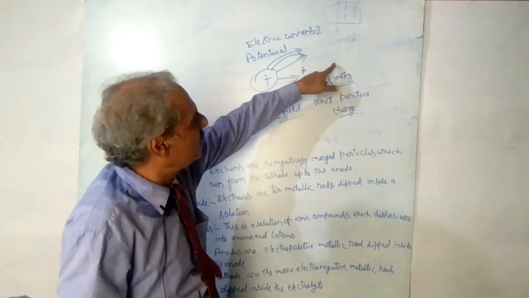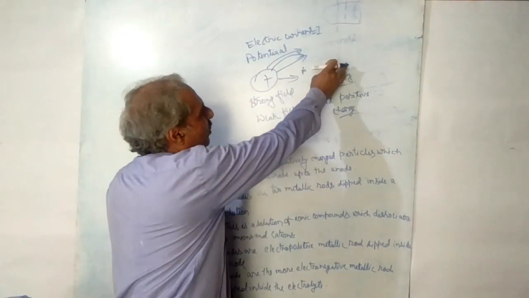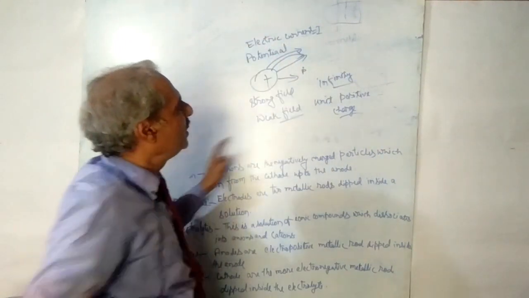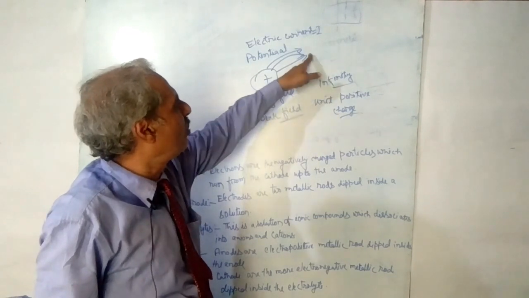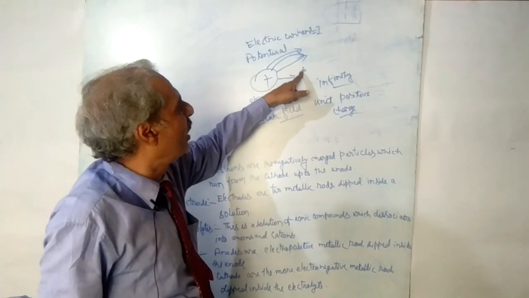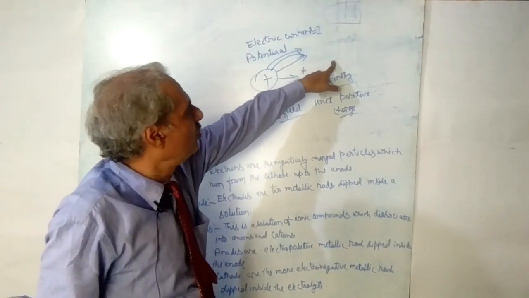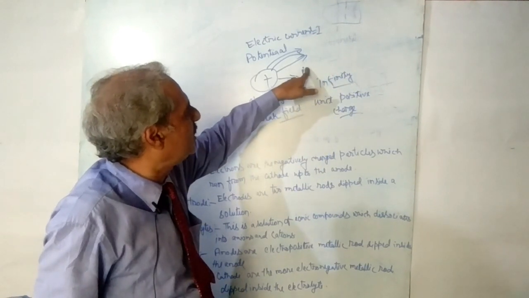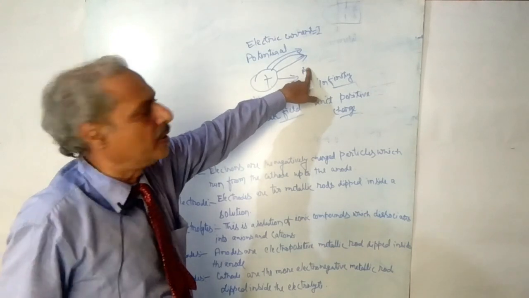But when you consider that one unit positive charge is moving from infinity towards that point P, then certainly work will be done here.